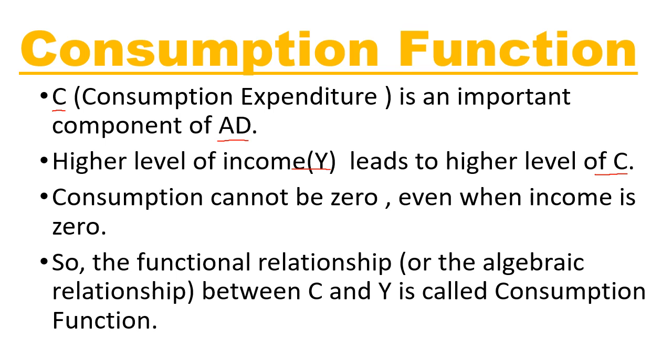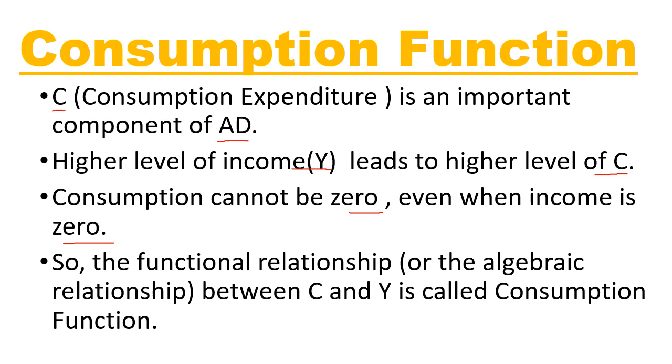Consumption cannot be zero. Even when income is zero, there will be a minimum level of consumption for survival, because we have to incur some expenses for our survival. That's why consumption can never be zero.